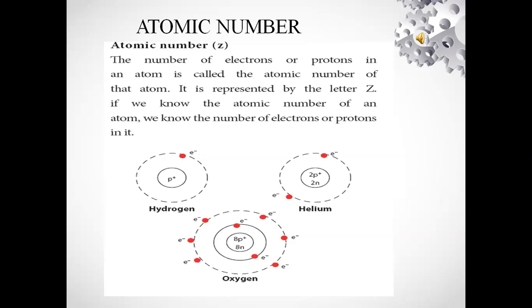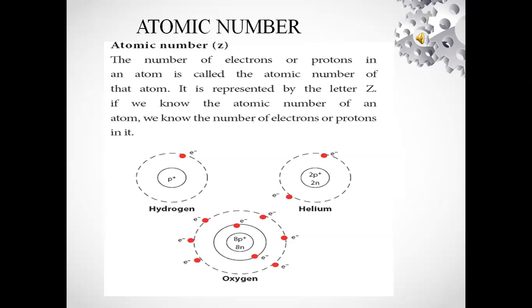For example, hydrogen atom, helium atom and oxygen atom. The atomic number of hydrogen atom is 1. In an atom, protons and electrons are the same number. So here there is 1 proton, so the atomic number of hydrogen is 1. Second one, helium atom. Helium atomic number is 2, because a helium atom has 2 protons.